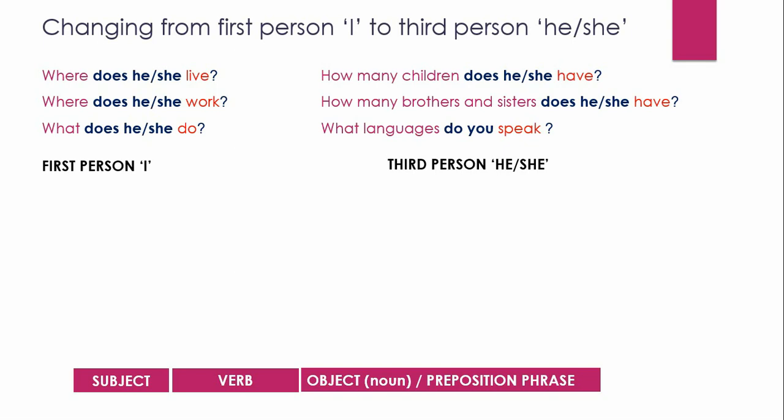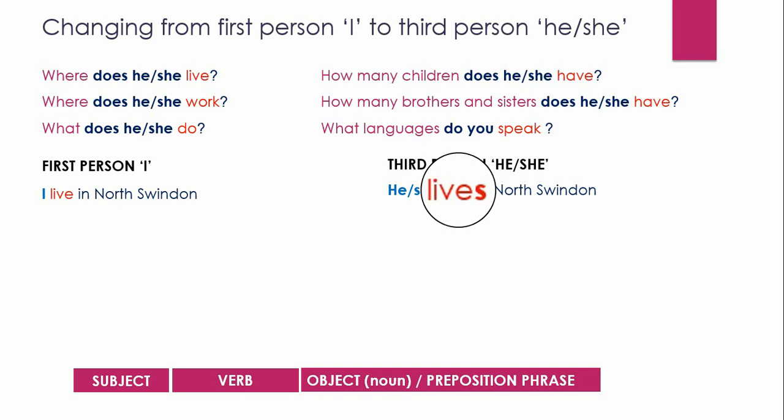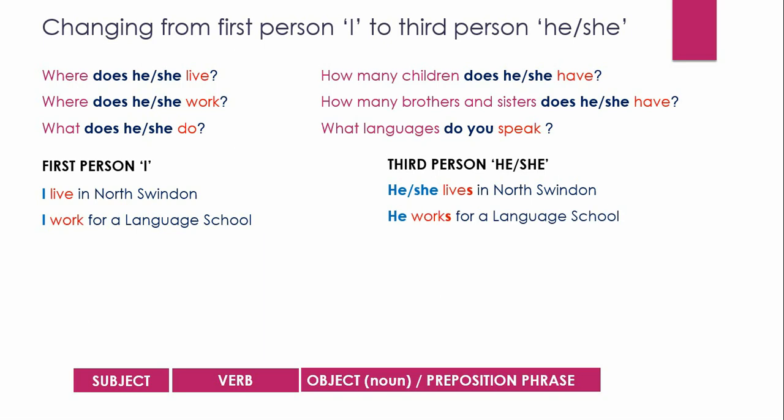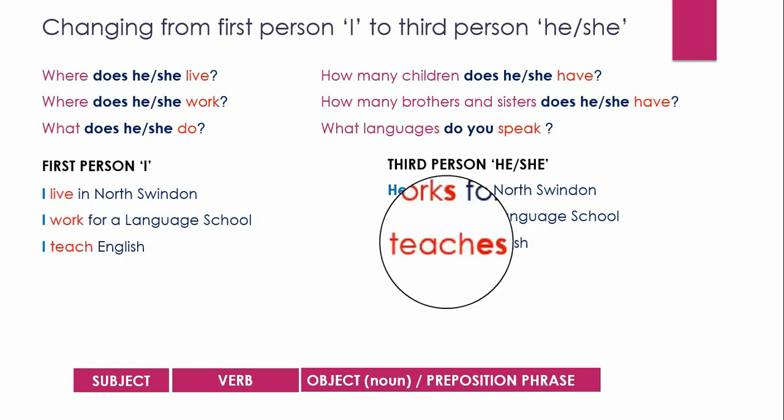Changing positive sentences from the first person I to the third person he or she. I live in North Swindon. He or she lives in North Swindon. Again, it's putting the S onto the verb in the third person. I work for a language school. He works for a language school. I teach English. She teaches English. Notice pronunciation there, teach, teaches.